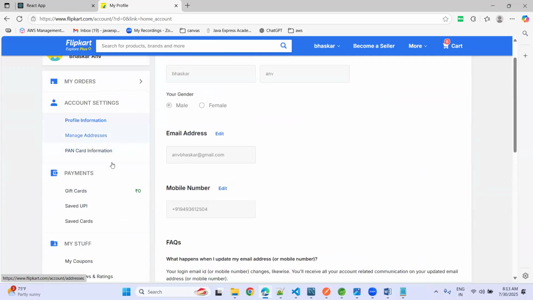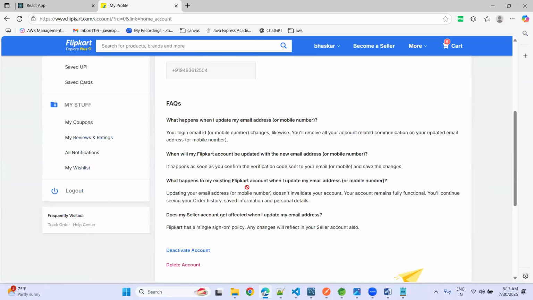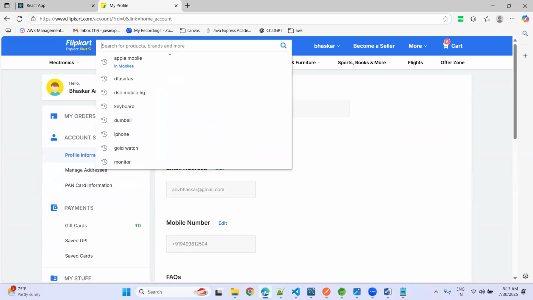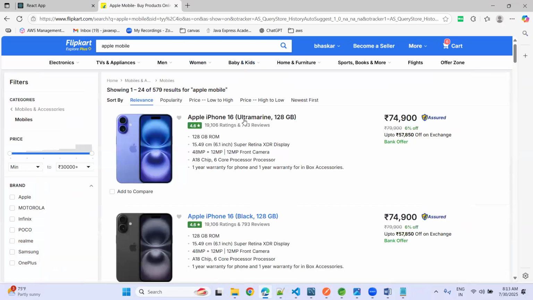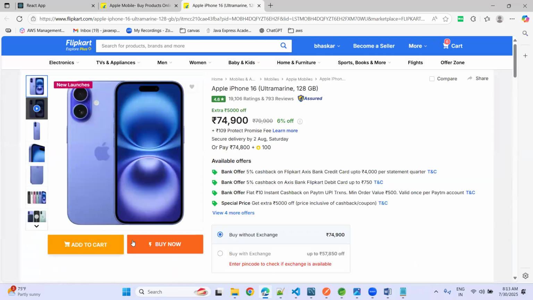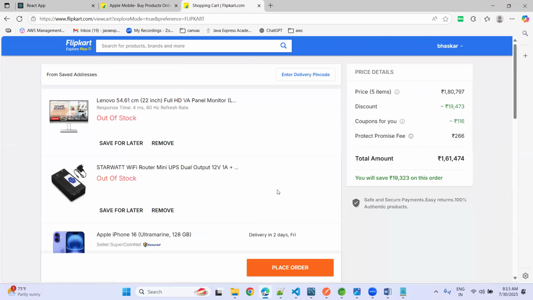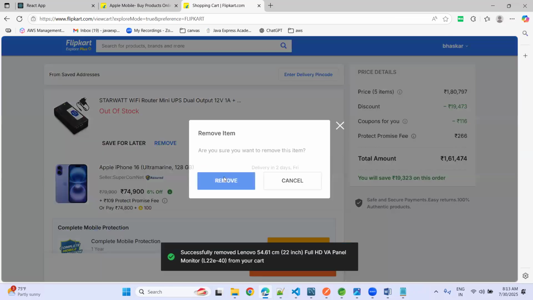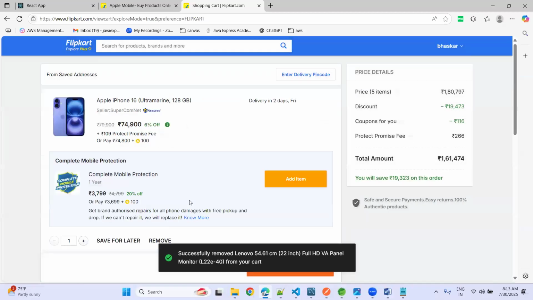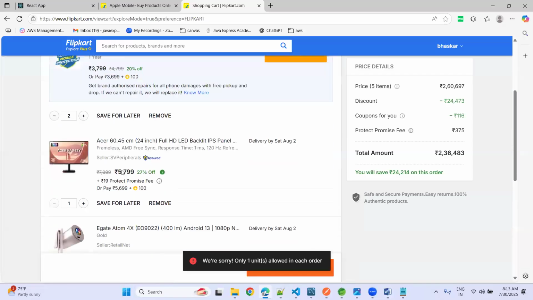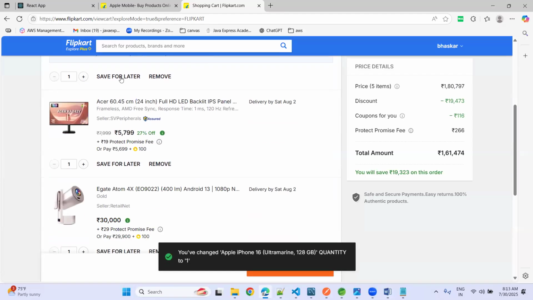Somewhere it will be there. Manage addresses, I don't know where it is. Okay, that's okay. It's a mobile number login, right? Now see, we have a cart icon. Now you can search the product, and you can visit the product information, and you can click add to cart. It is going to the cart page, and here I want to remove some cart items I don't want, and you can increase the quantity. Okay, you can decrease the quantity. You can perform a couple of things in this website, right?